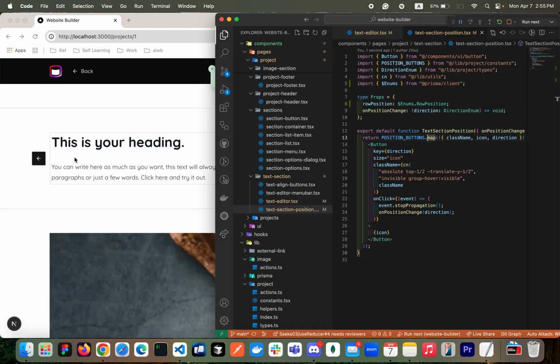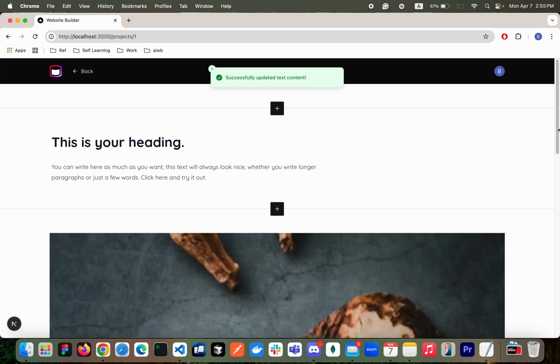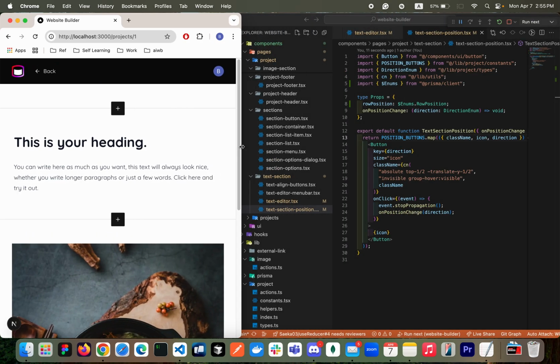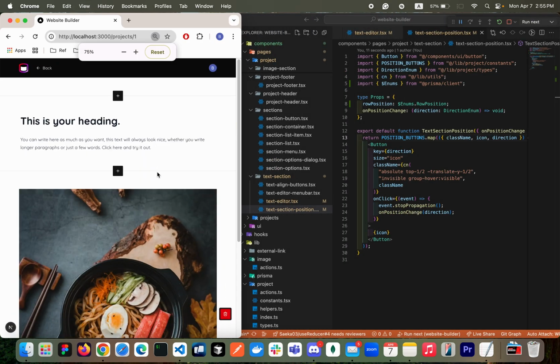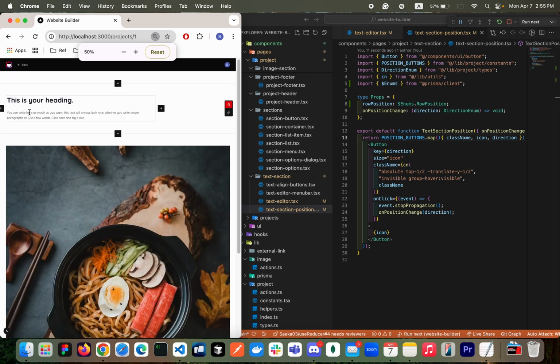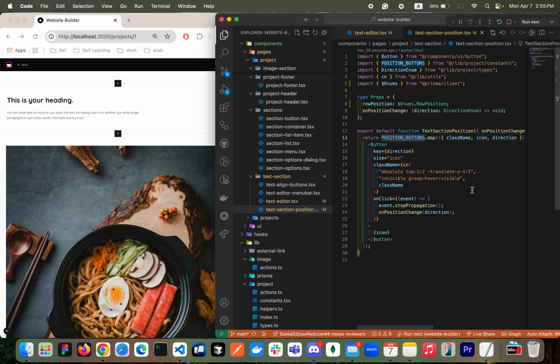Okay, so when my text is on the left, aligned to the left like that, then we should not show the left button. So to do that, I'm gonna filter it out here.